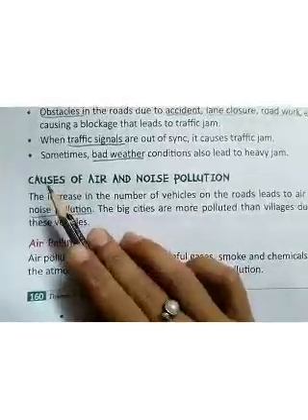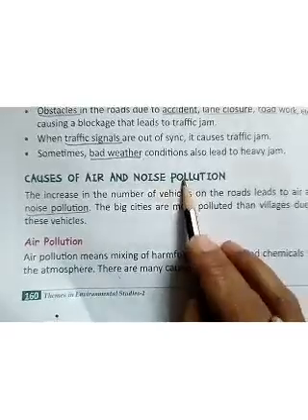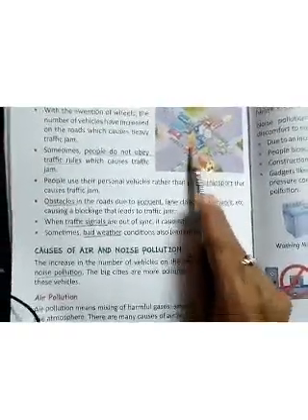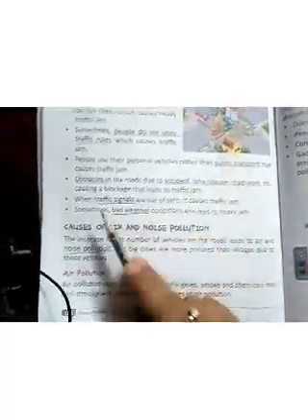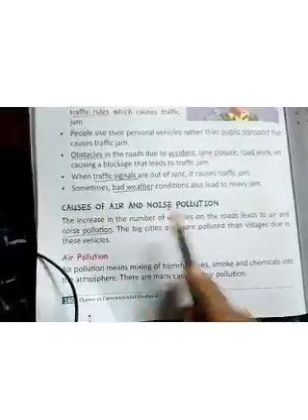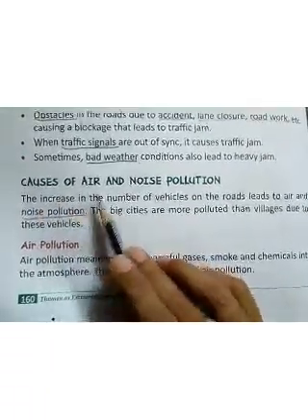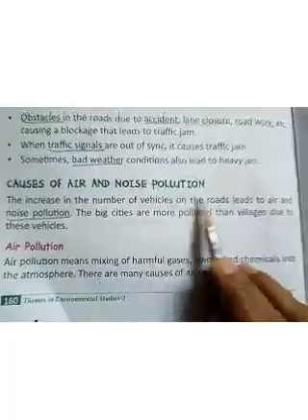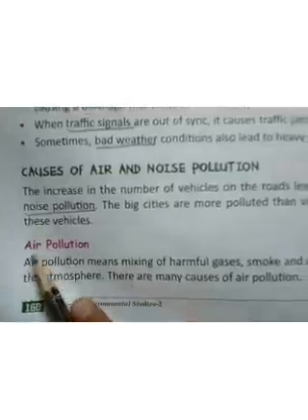Now let's come to the new topic, causes of air and noise pollution. Whenever there is a traffic jam, children, all the vehicles are making honking noise, okay, and this is called causing noise pollution. Let us learn about noise pollution. The increase in the number of vehicles on the road leads to air and noise pollution. Now what is air pollution?